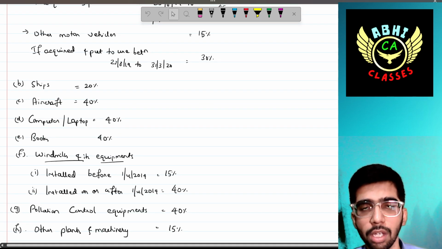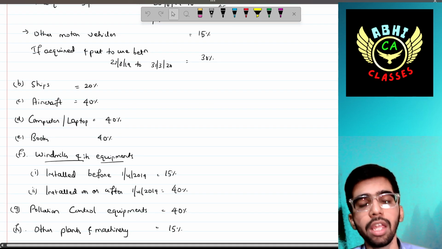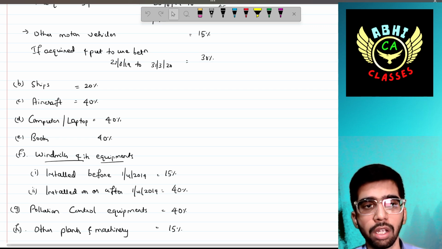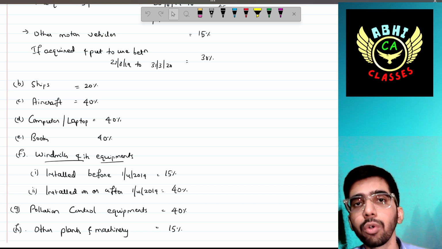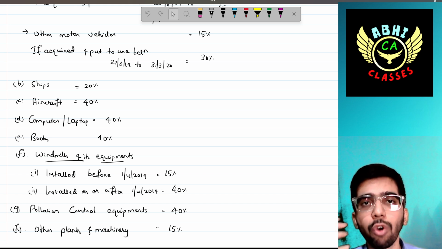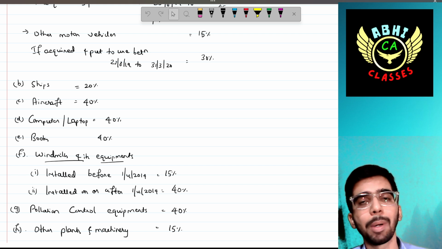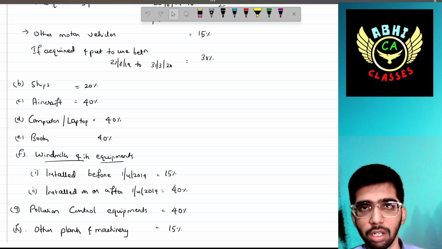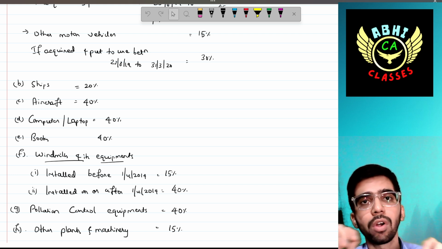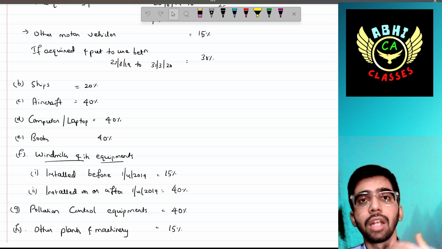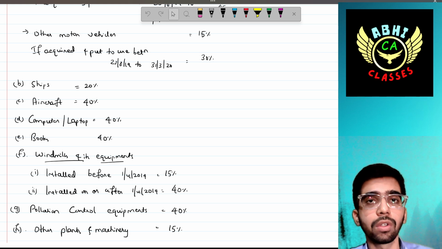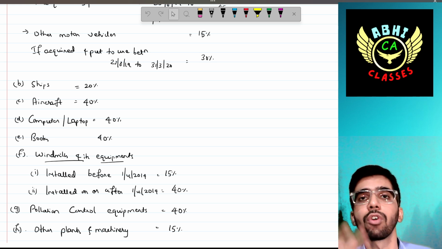The ships also form part of plant and machinery, the depreciation rate would be 20%. The aircraft, the depreciation would be 40%. The computer or laptop, the depreciation would be 40%. The books or publications, whether owned by you or not owned by you, the depreciation would be 40%. Periodicals would be there, monthly subscription would be there, the library business would be there. For all of them, the depreciation for the books would be 40%.